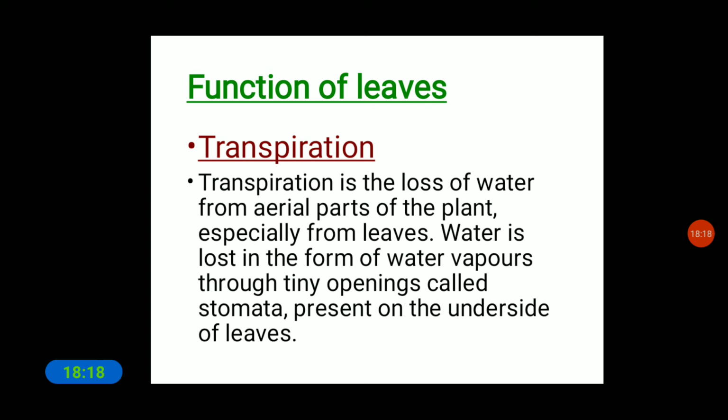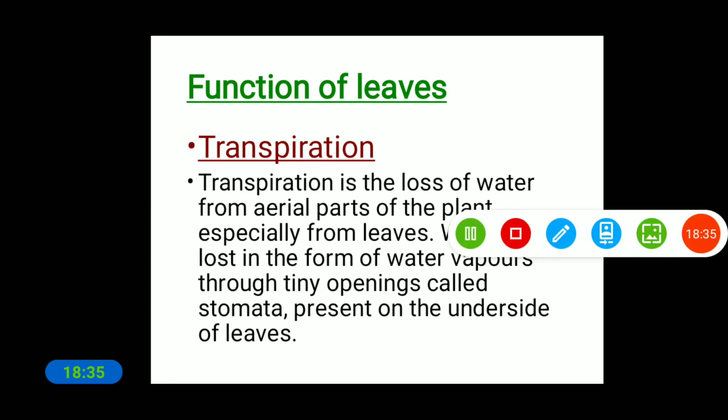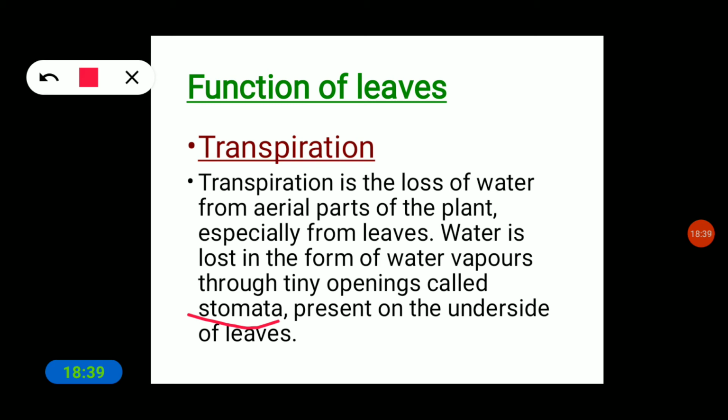Transpiration is the process of the loss of water from the aerial parts of the plant, especially from the leaves. Water is lost in the form of water vapor through tiny openings called stomata, which are present on the underside of the leaves. These small pores or tiny openings are the stomata. This is one of the most important functions in plants.